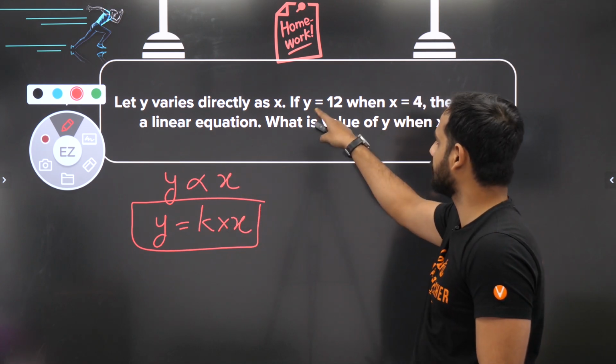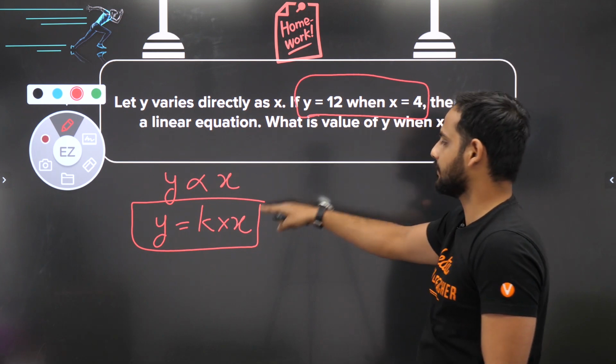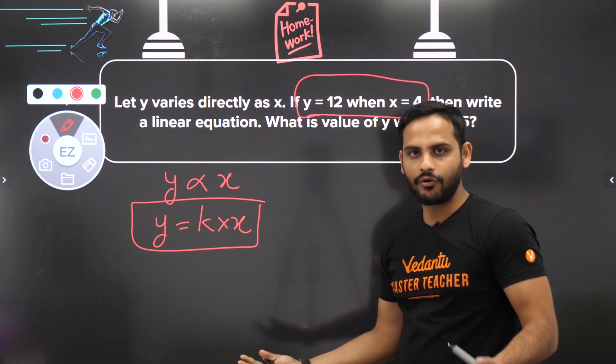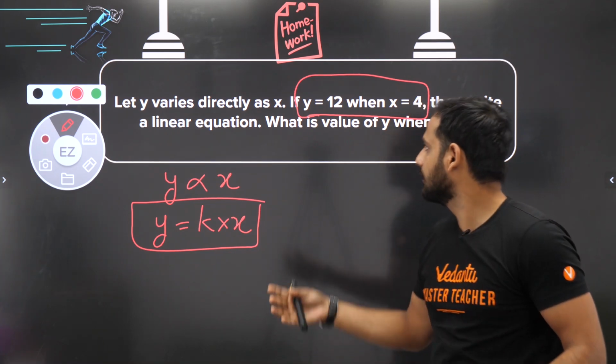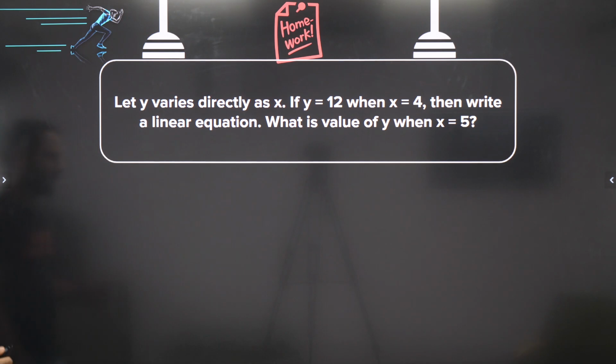How will you get it? Just use this data. If you use this data, when y is equal to 12, x is equal to 4, you will get the value of k. You have got your equation. Once you have got the equation, you can do whatever you want. Okay bachcho, so this is the hint I have given here. Now what is the value of y when x is 5? It can be easily done.